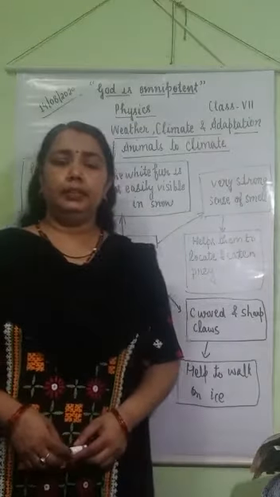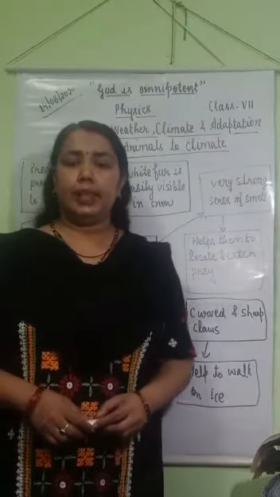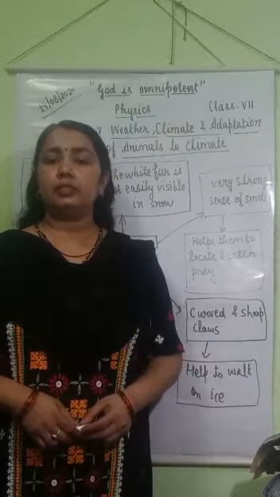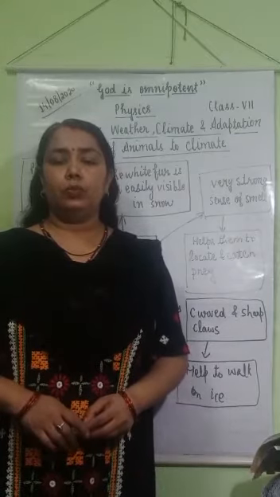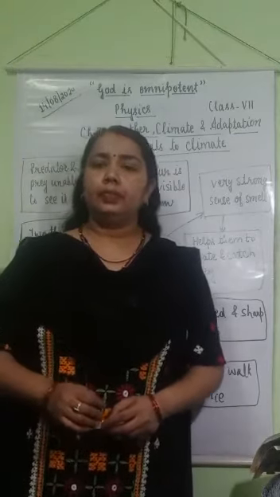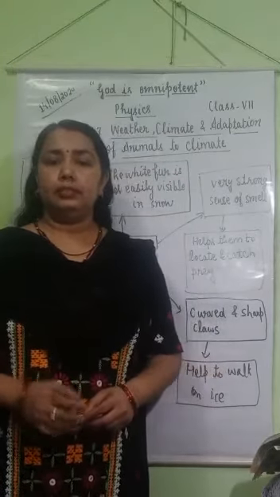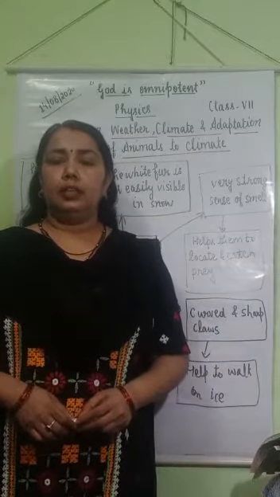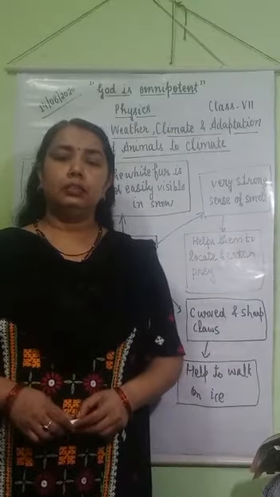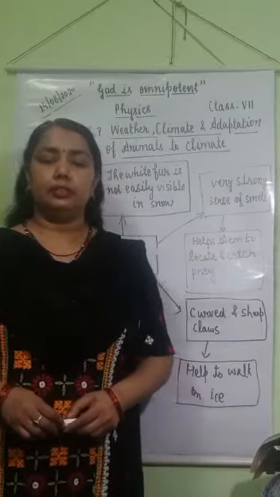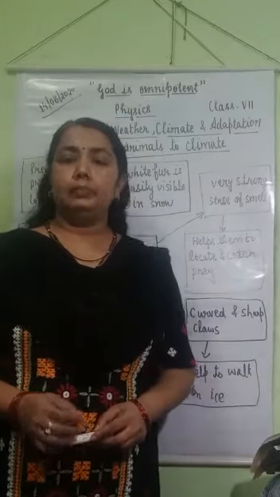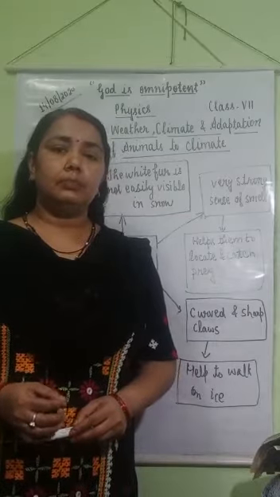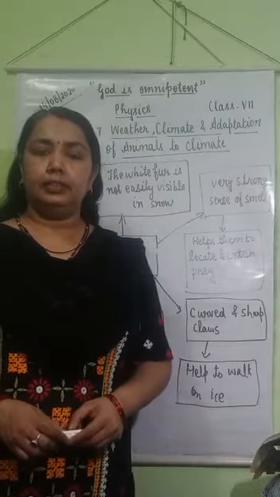The polar region presents an extreme climate. It is covered with snow and most part of the year it is very cold. For 6 months, the sun does not rise here, and for the other 6 months, the sun does not set. Even in winter, the temperature can be as low as minus 37 degrees Celsius.